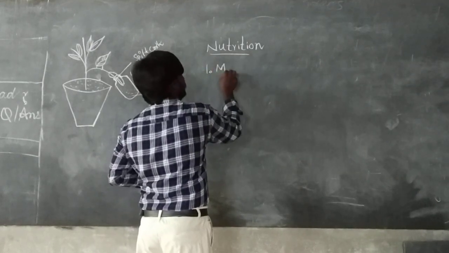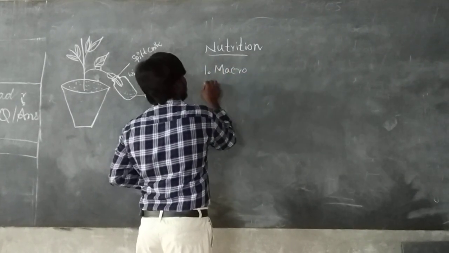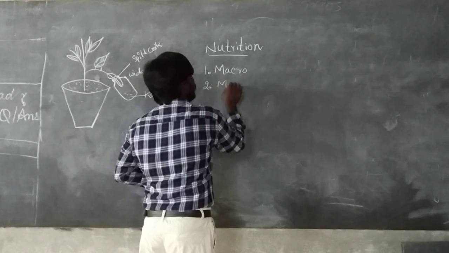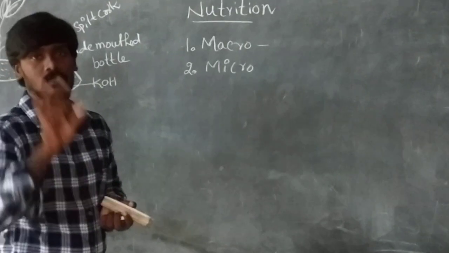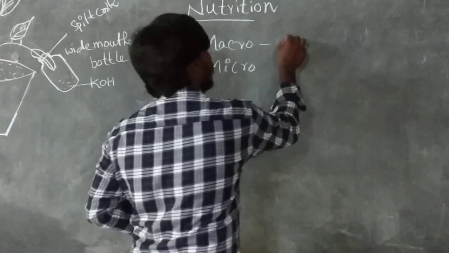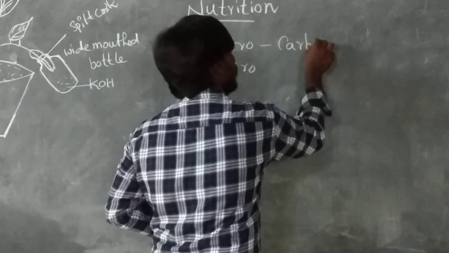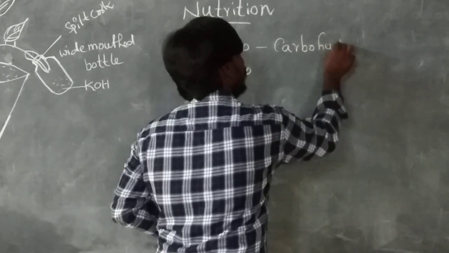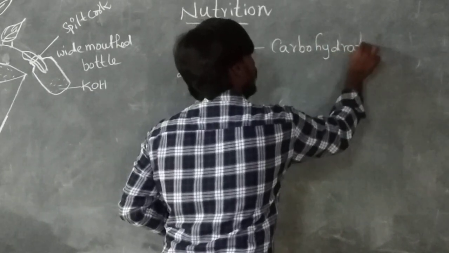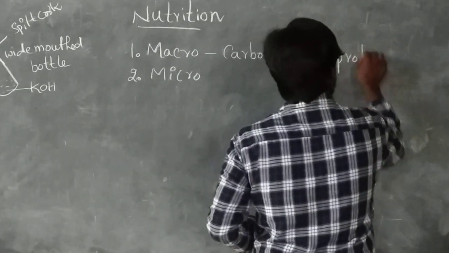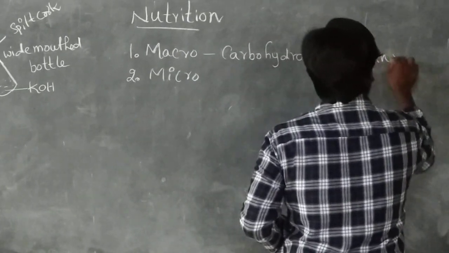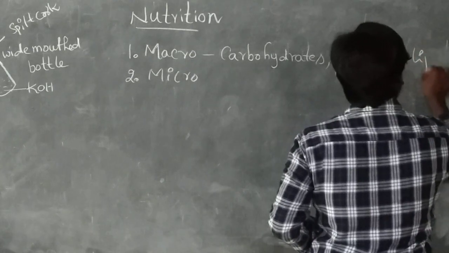Macronutrients are mainly three types: carbohydrates, proteins, and lipids.